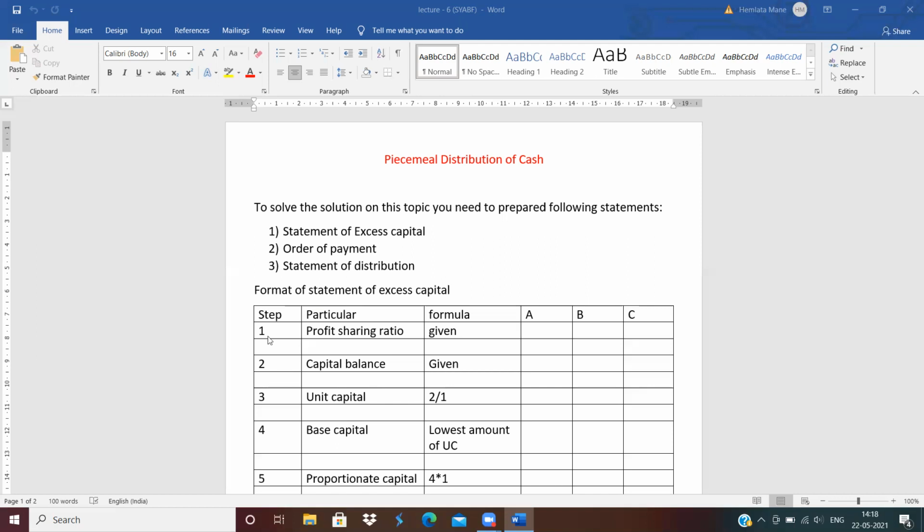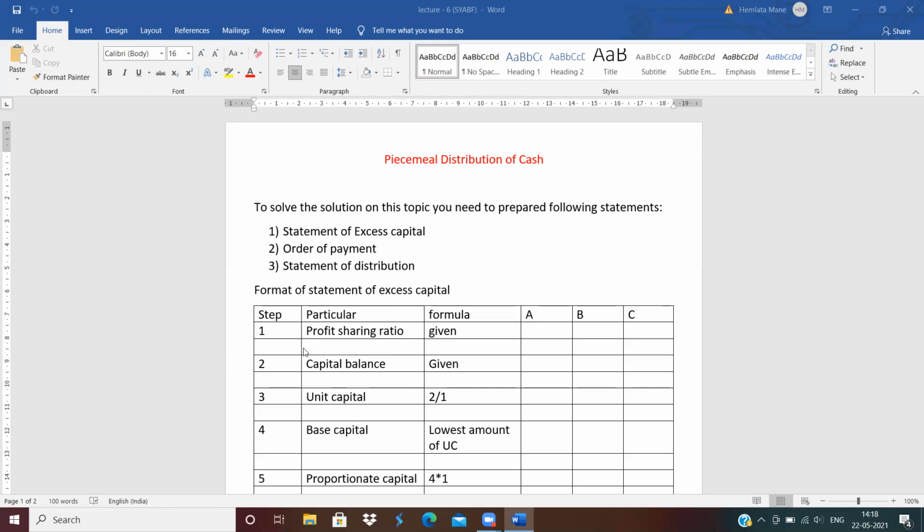So, for this purpose, prepare the format of statement of excess capital. What is the format of excess capital? First, profit sharing ratio, which is already given in the question. Maybe the ratio may be 2:3:1, or 3:2:1, or 4:3:2, whatever.